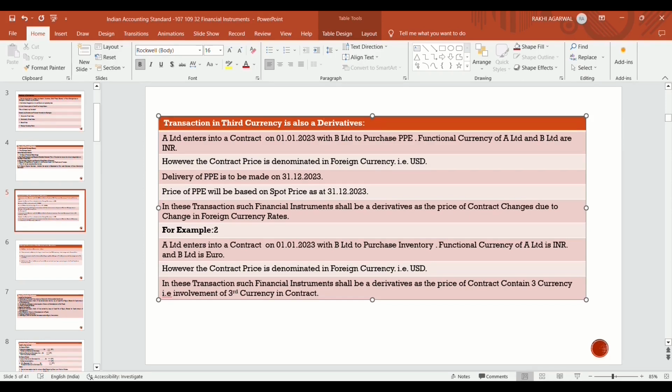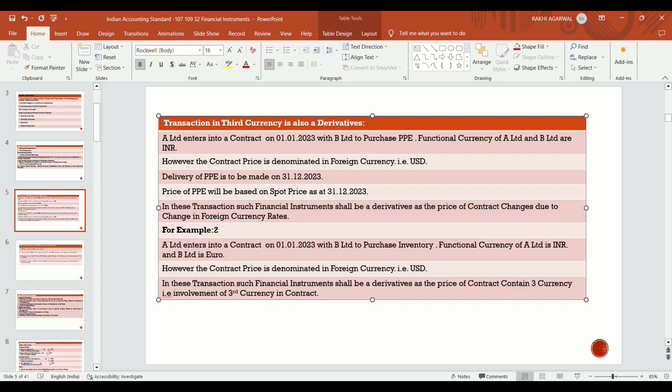Like, A Limited enters into a contract on 1st January 2023 with B Limited to purchase PPE, means property, plant and equipment. The functional currency of both A Limited, an Indian company, and B Limited, a foreign company, is INR, means Indian currency.